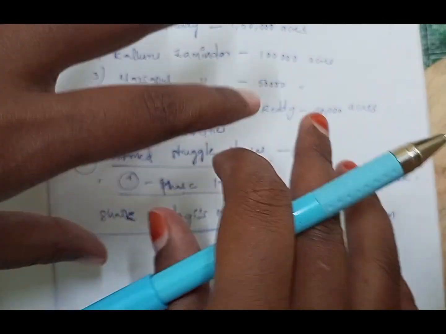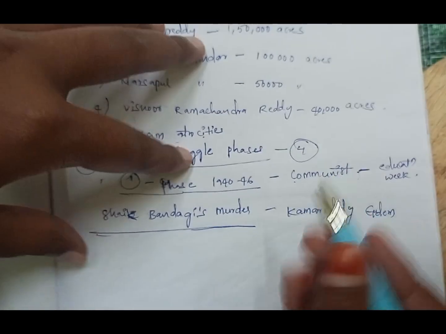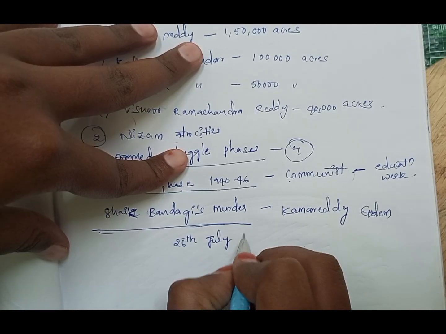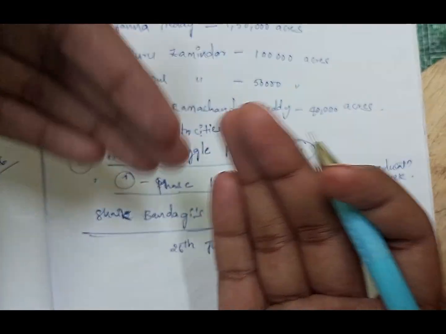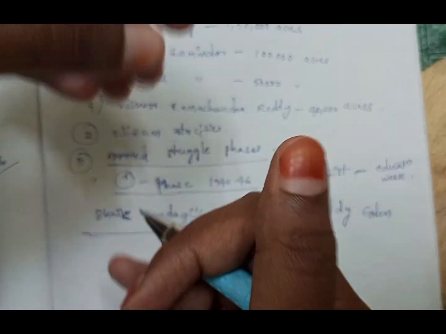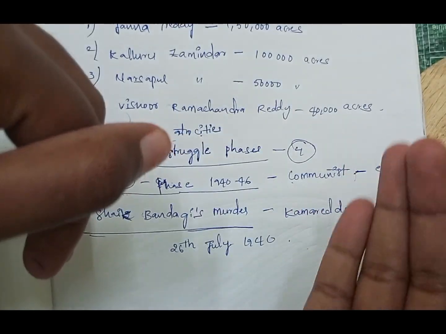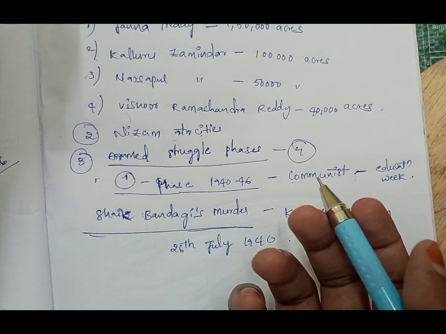So they were not tolerating him, and they cruelly murdered Bandagi by cutting him with axes on 26th July 1940. Okay, in 1940 they cruelly murdered Sheikh Bandagi. They dared to kill Bandagi with the support of the Deshmukh.